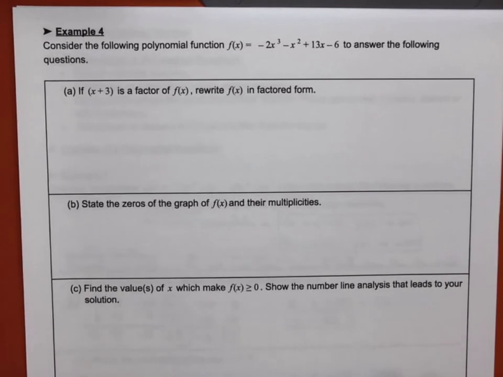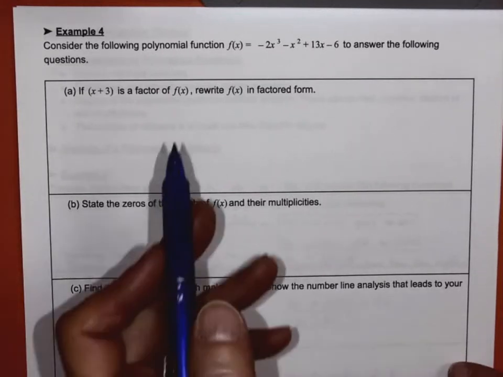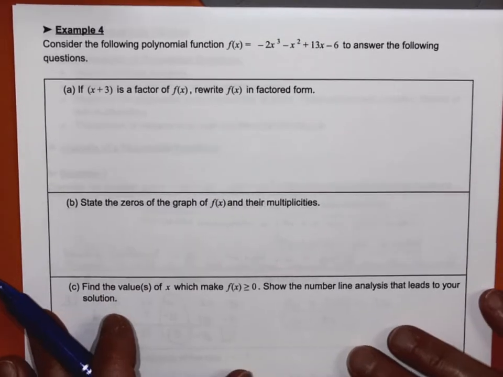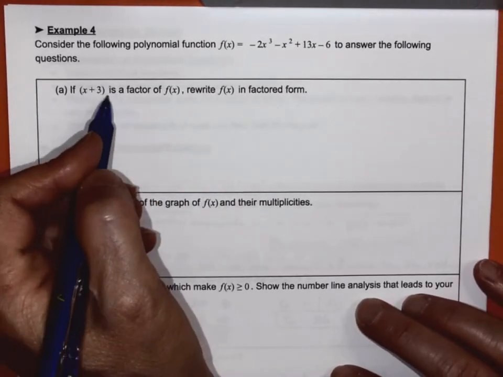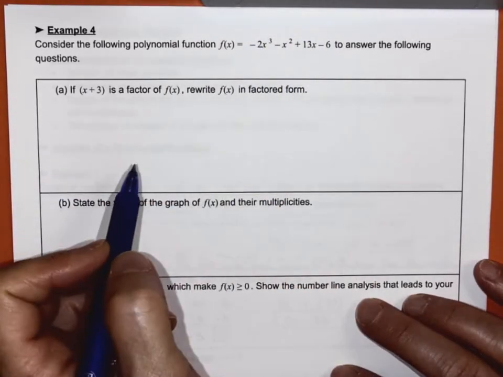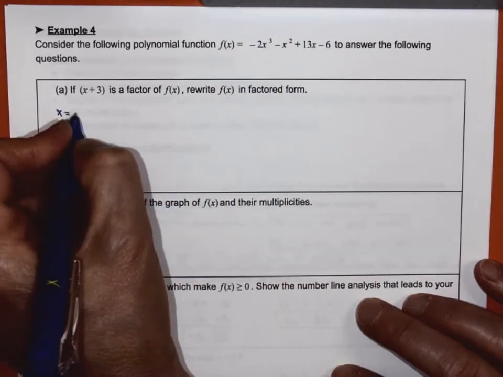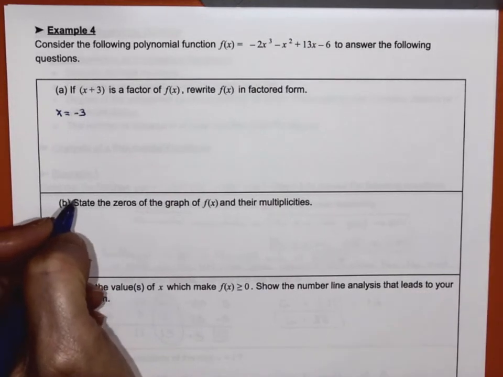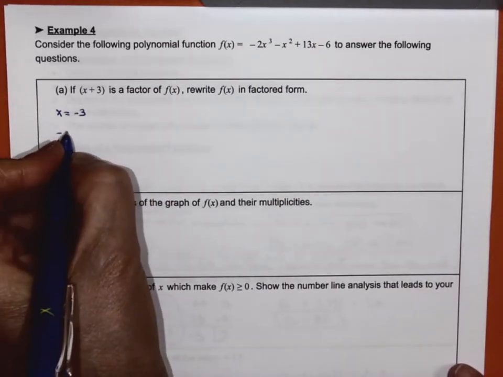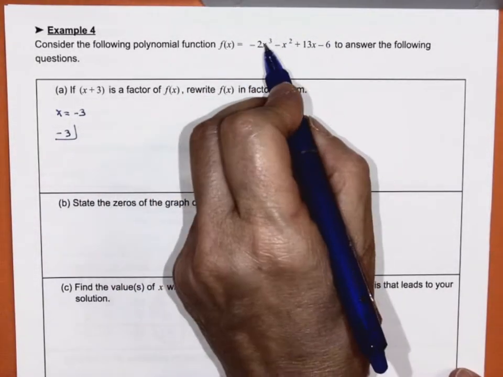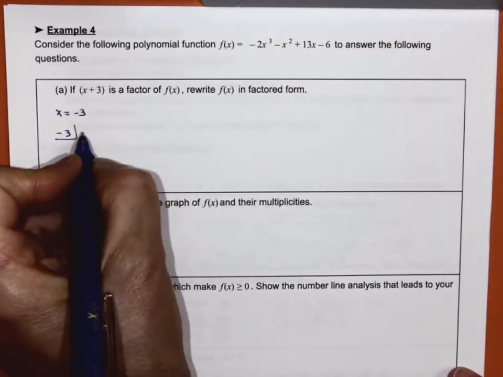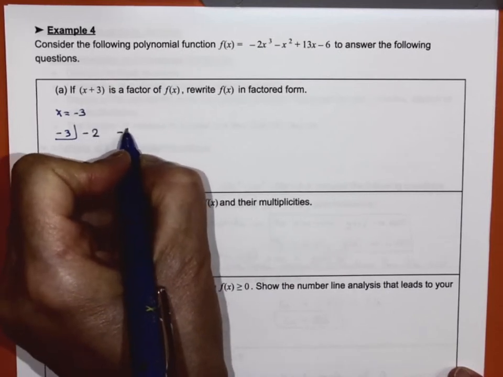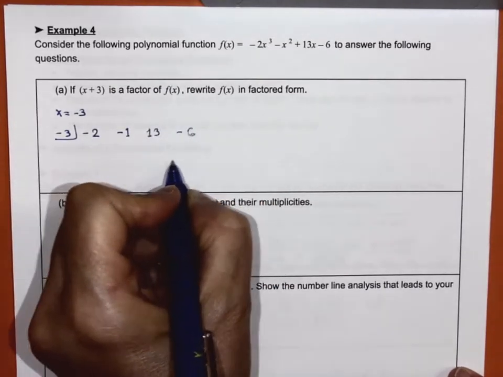All right, we have one more. It's a short one. It only has 3 parts. Consider the following polynomial function. So f of x is a cubic, and we're going to use that to answer. If x plus 3 is a factor of f of x, rewrite f of x in factored form. Now that's going to be a trick that's going to be helpful. So if I know that this is a factor, can I rewrite that in factored form? Well, if it is a factor, then x equals negative 3 has to be a 0, right? So I'm going to use that fact and do a synthetic division with that. So I have cubic, quadratic, linear, constant. I'm good to go. So I have negative 2, negative 1, 13, and negative 6.